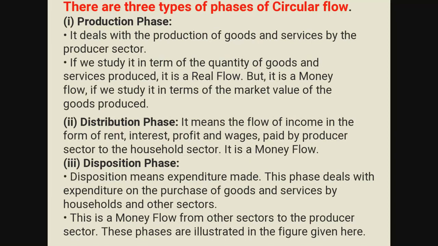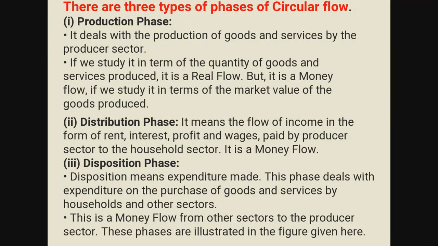So in the disposition phase, which activity occurs? Expenditure. So all three phases are interrelated. I repeat: in the production phase, production activity is done; in the distribution phase, income is generated; and in the disposition phase, expenditure activity is taken up.